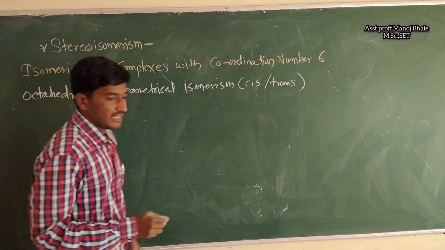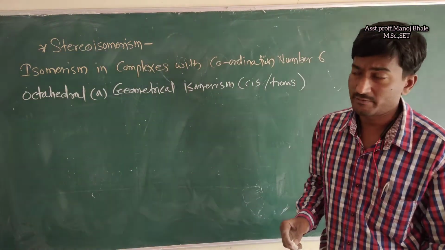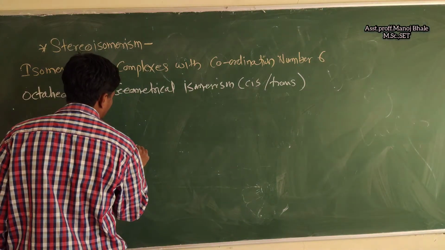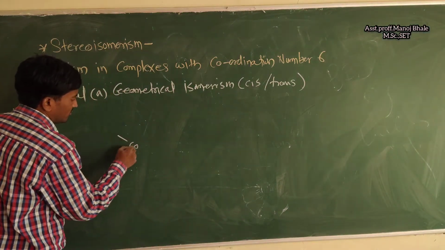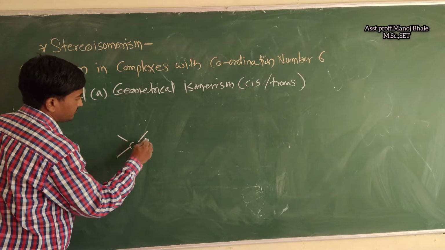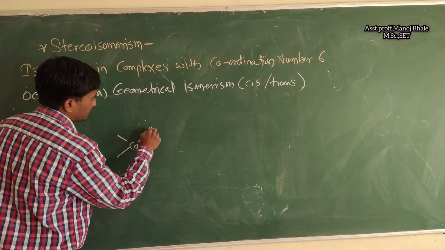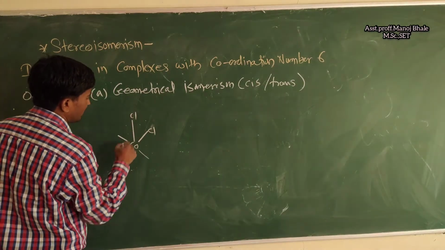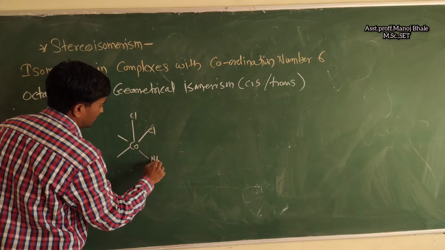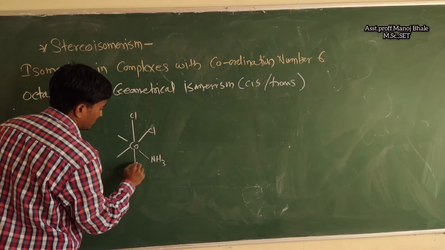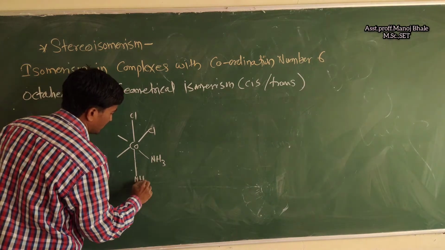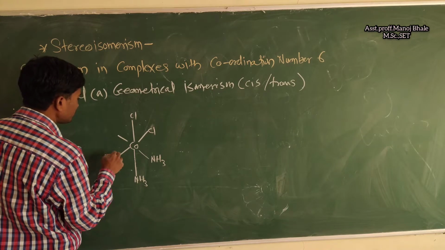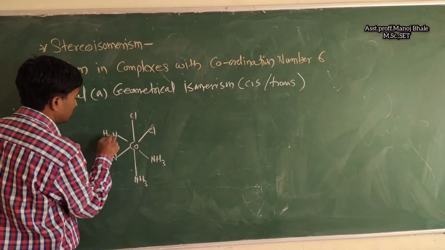For example, I am using nickel, or we can use cobalt in place of nickel. This is cobalt, capital C, small o. In this structure I am using chlorine, and another ligand which is ammonia, NH3, NH3, NH3.